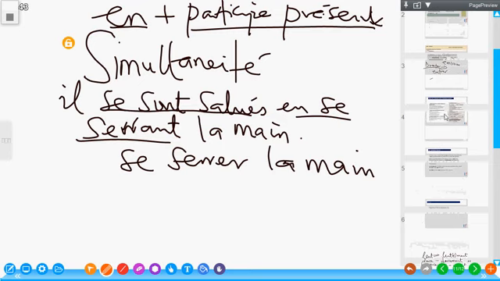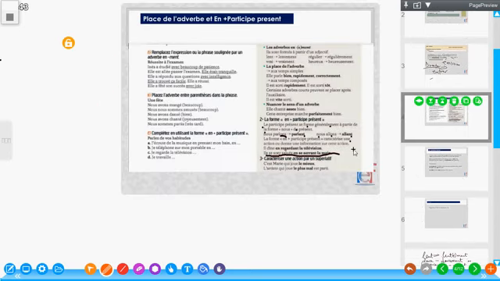So that is how participe présent is expressed. I'm sure this is just the introductory part. Do not forget, as we proceed further, you're going to see where they are elaborated and well explained. But this is just the beginning and introduction of participe présent. Now let's go ahead to the exercises and go further from there.